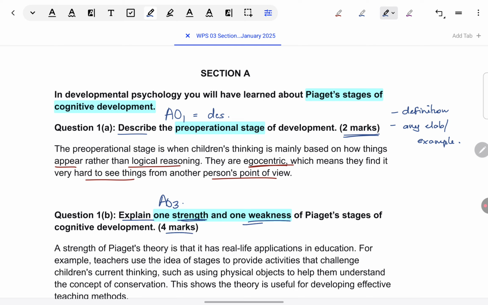So we can follow a simple outline. We can name and define a strength first, then give an elaboration or example from Piaget's theory. Then the same thing for the weakness, we can name a weakness and give any elaboration or example that is relevant to Piaget's theory. With this structure, very easily we'll be able to meet all the requirements.